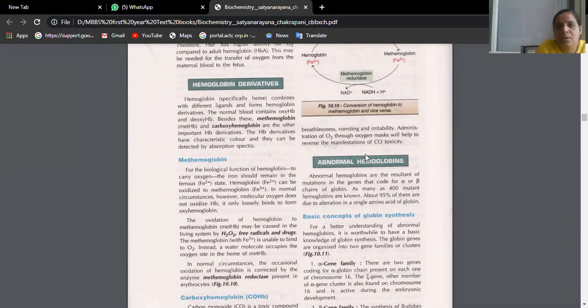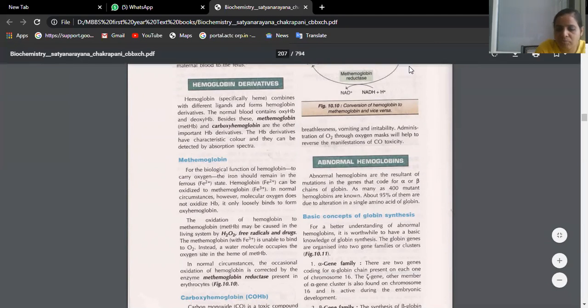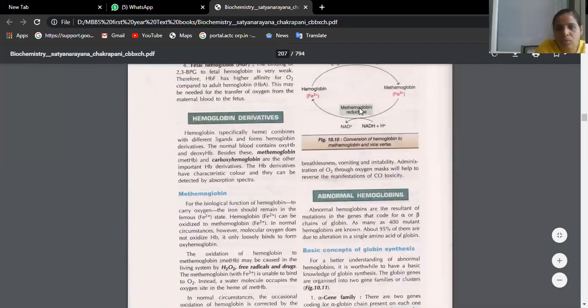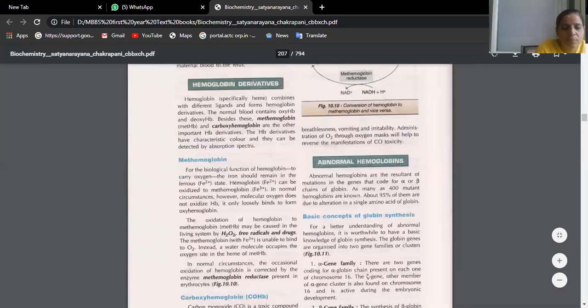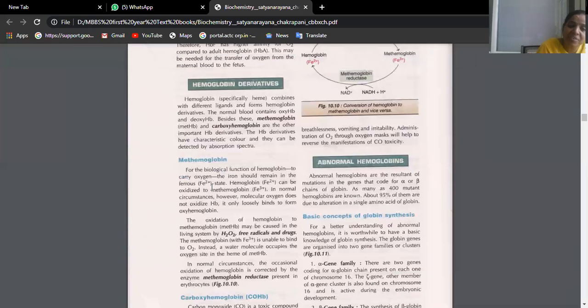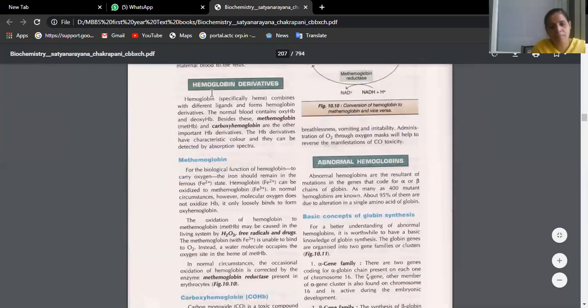Okay. So generally for the conversion of this methemoglobin back to hemoglobin, we require methemoglobin reductase. This is the protective enzyme. It is something like an antioxidant which will convert the methemoglobin to safe hemoglobin. In the presence of NADH plus H plus, which is converted to NAD, methemoglobin is converted back to hemoglobin. Is that clear, beta? So this unfavorable form or unfavorable state of hemoglobin is nothing but